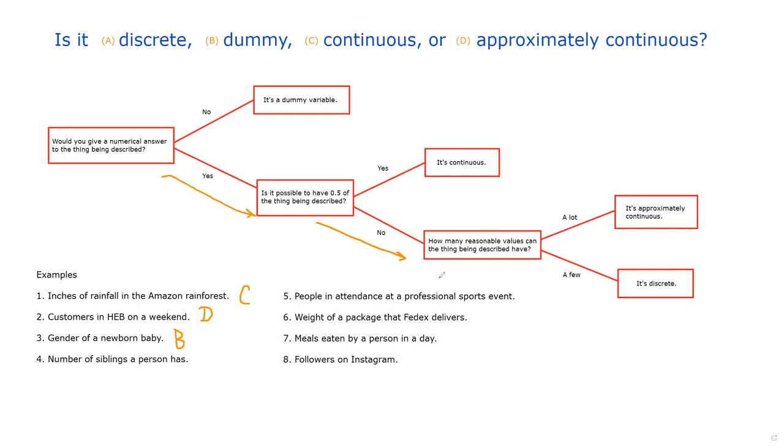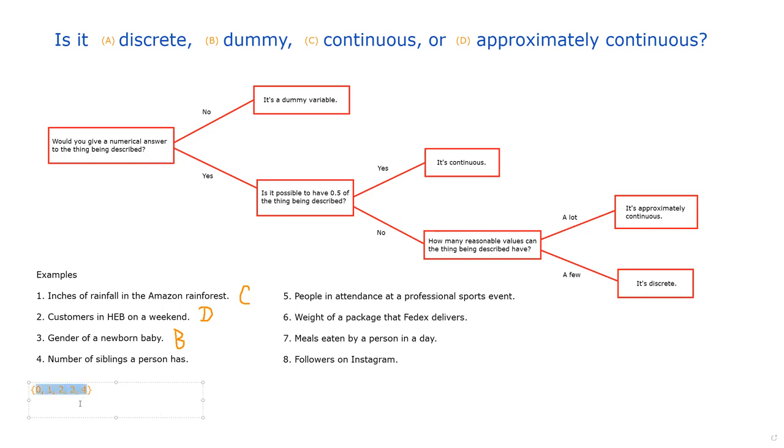And then how many reasonable values can the thing being described have? Well, let's see. Most people probably only have 0, 1, or 2, maybe 3 or 4 siblings. Like that's probably the full list. Most people have a number of siblings in this list. Now, yes, I'm sure there are some people who have, oh yeah, I have 11 brothers and sisters. Okay, sure, that's fine. There are some people that do. But for the most part, most people answer with some number from this list.